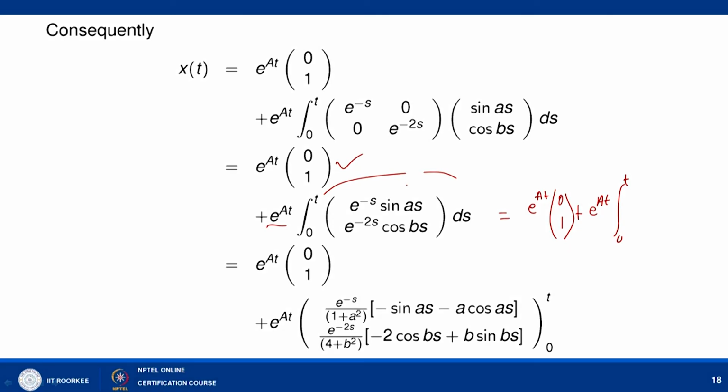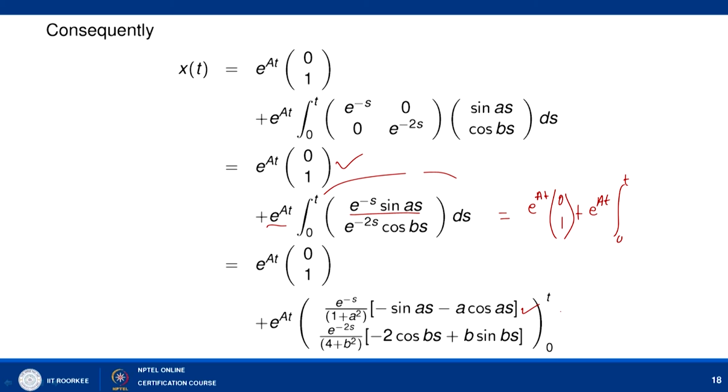Now, you can find the integration of e to power minus s sin of as and e to power minus 2s cos of bs, and it comes out to be this: e to power minus s divided by 1 plus a square, times minus sin as minus a cos of as. Similarly, we can find the integral from 0 to t of e to power minus 2s cos of bs as e to power minus 2s over 4 plus b square, times minus 2 cos bs plus b sin bs, from 0 to t.